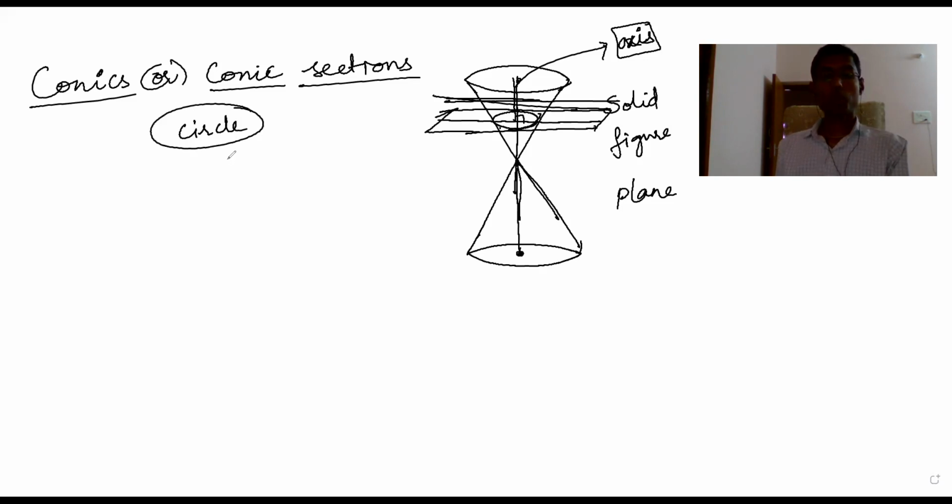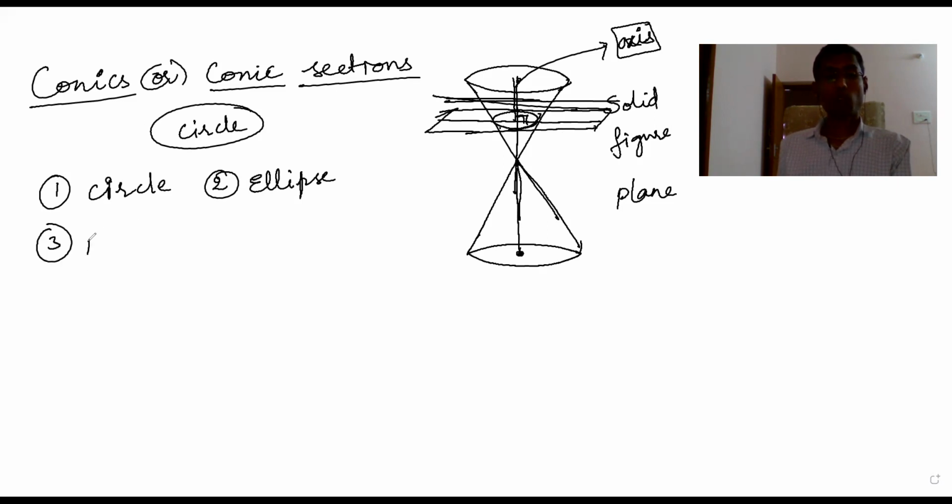Okay, circle you are going to get. According to how you cut the plane, according to your angle, here this is 90 degrees. According to the angle, you may get a circle. One thing we study is circle. Another is ellipse. Third thing we study is parabola. And fourth thing we study is hyperbola. These are the four things we are going to study. All these things we get from here only.